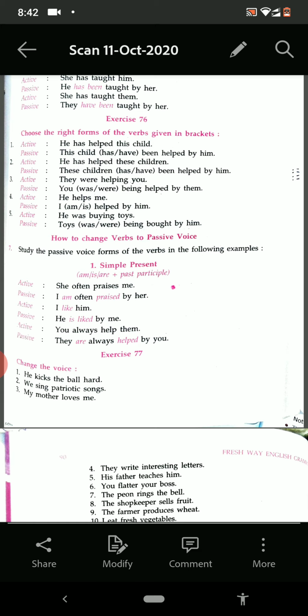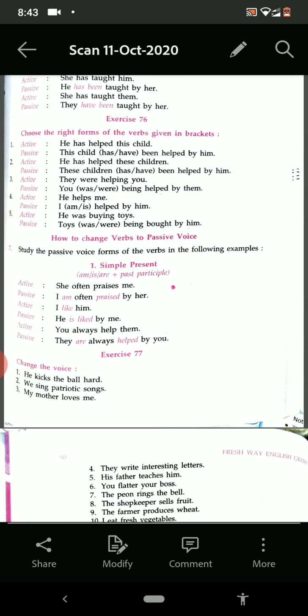Yesterday we started the topic active and passive voice, and today we are doing the same chapter, active and passive voice. So how to change verbs to passive voice? Today we shall discuss this. It is written on number 7. You see very carefully. To study the passive voice forms of the verbs in the following examples.